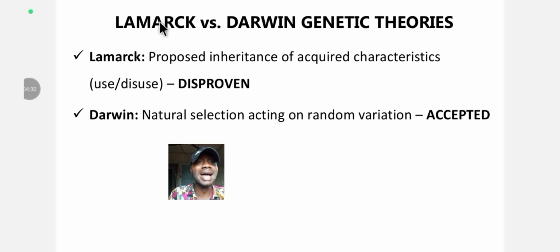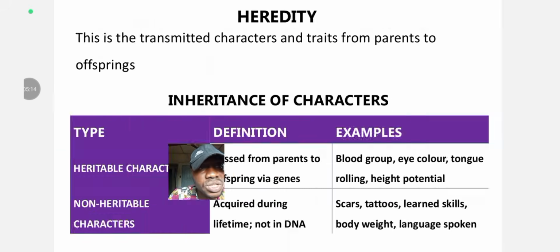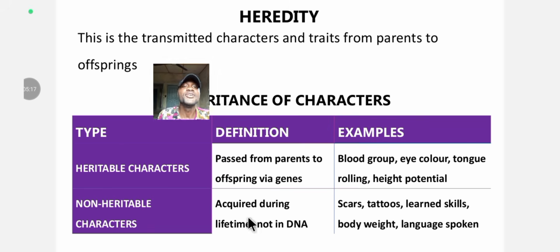Now let's look at the Lamarck versus the Darwin genetic theories. We have to understand both theories because JAMB says we should be accustomed to them. Lamarck's theory proposed the inheritance of acquired characteristics, which is use and disuse, and this theory is unproven. Inheriting acquired characteristics means that Lamarck postulated that you can genetically acquire all these non-inheritable characters like scars and tattoos.